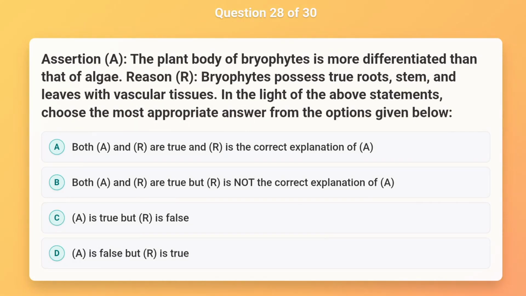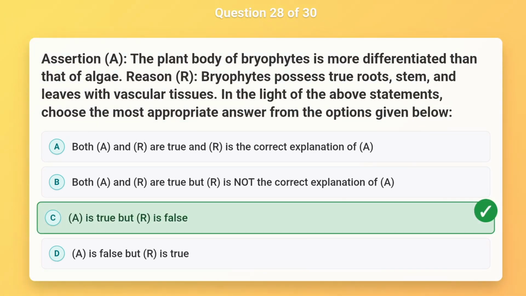Assertion A. The plant body of bryophytes is more differentiated than that of algae. Reason R. Bryophytes possess true roots, stem, and leaves with vascular tissues. In the light of the above statements, choose the most appropriate answer from the options given below. A is true but R is false.